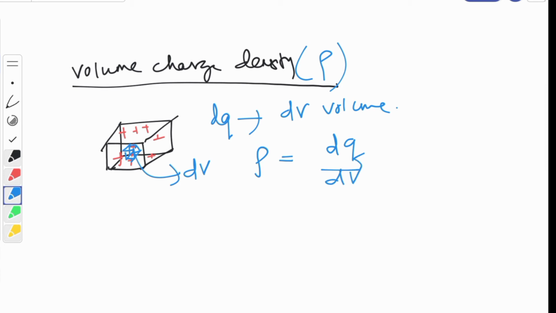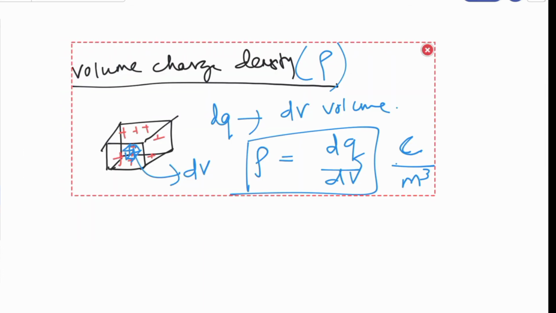So dq is the charge present in the macroscopically small volume, the elemental volume dV. And the unit will be how much? The unit will be coulomb per meter cubed. Charge is coulomb and volume is meter cubed. Clear, children? So this is volume charge distribution.